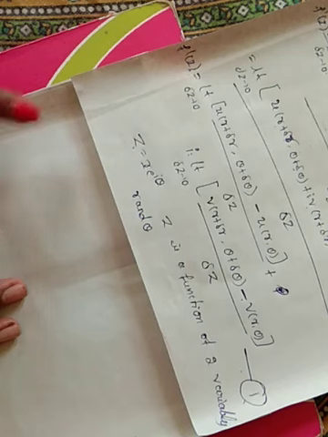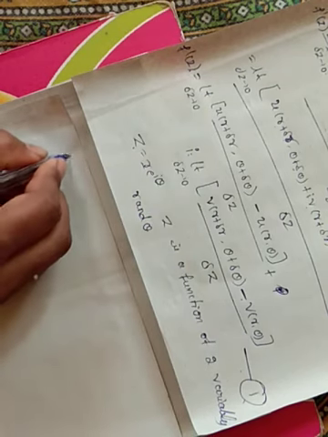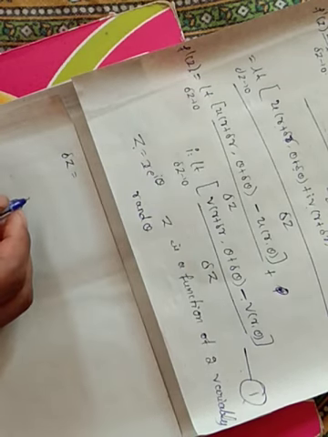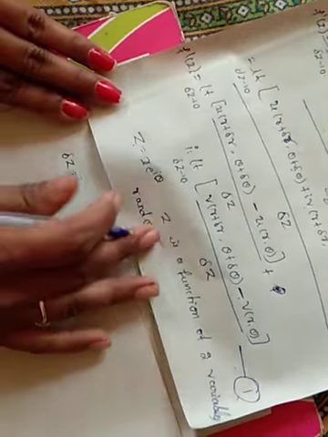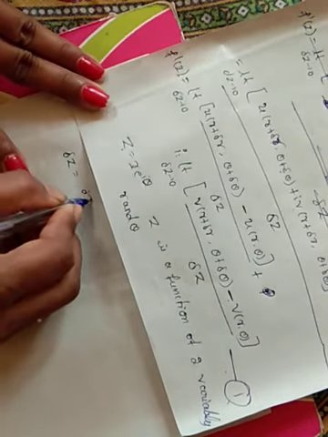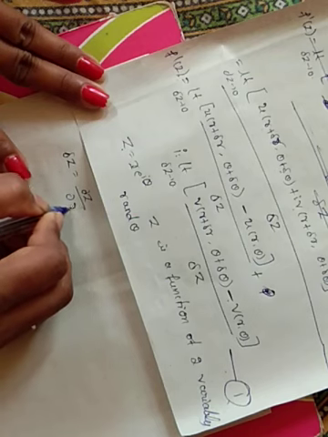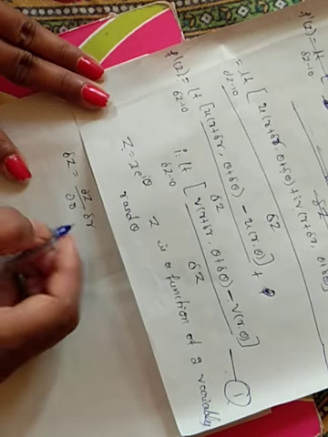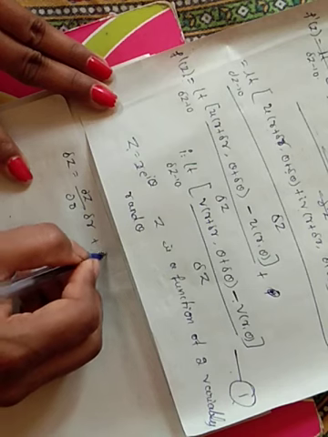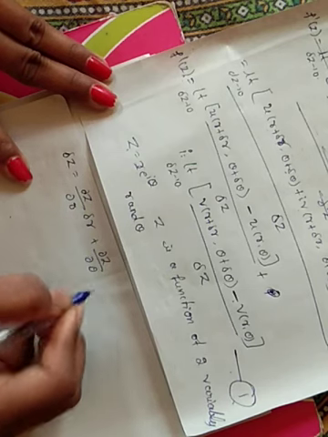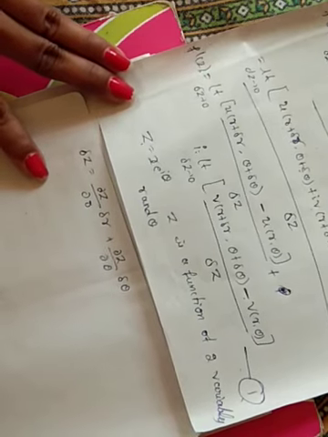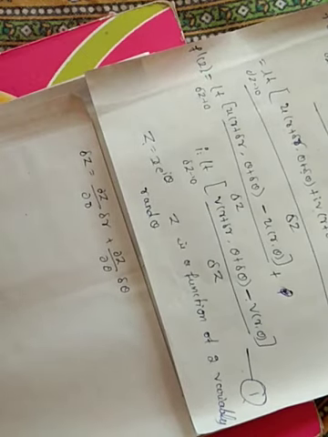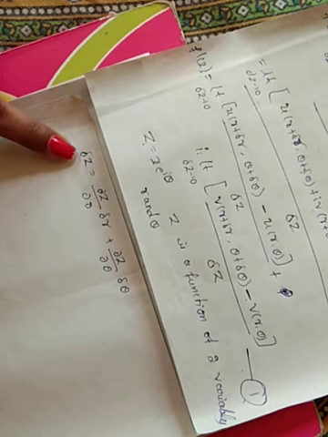If z is a function of two variables, delta z is written using the chain rule of partial derivatives, that is dou z by dou r into delta r plus dou z by dou theta into delta theta. That is the chain rule of partial derivatives.